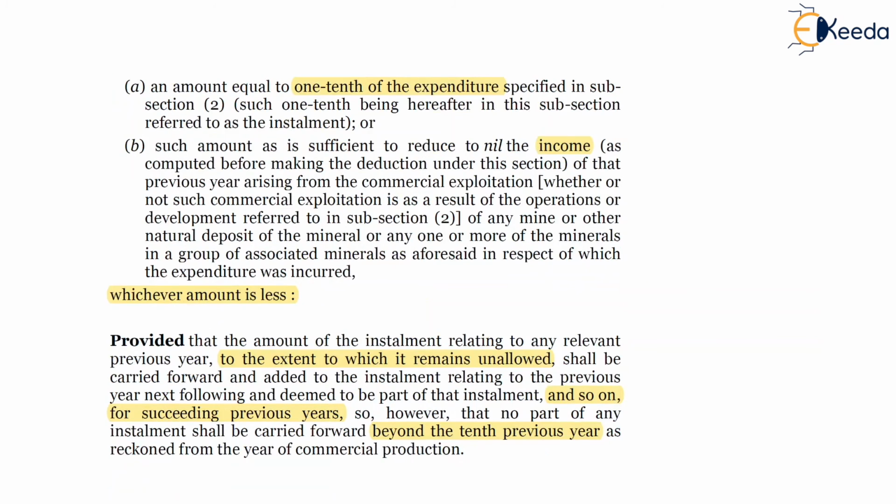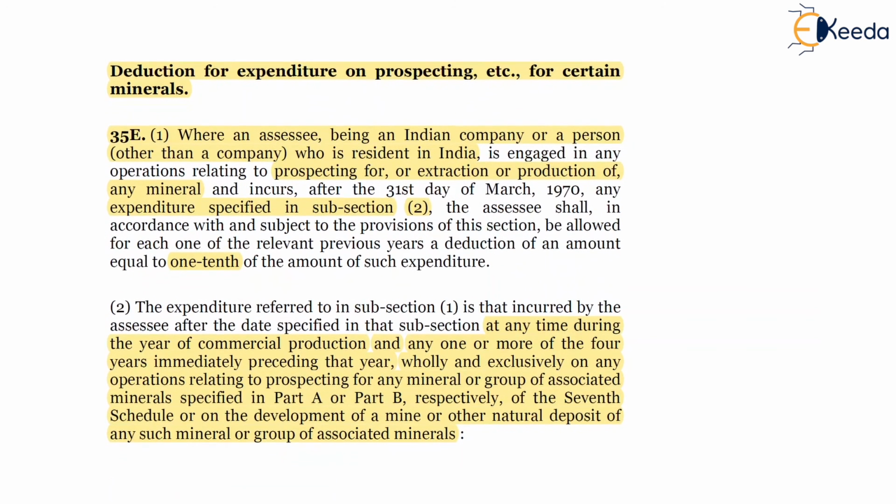So friends, section 35E is related to expenditure incurred on exploration, prospecting, production of minerals, and the same is allowed only to an Indian company or Indian resident, and it will be allowed in the ratio of 1/10 of the expenditure, starting from the year in which commercial production starts, and it will be allowed in the succeeding 9 previous years thereafter.